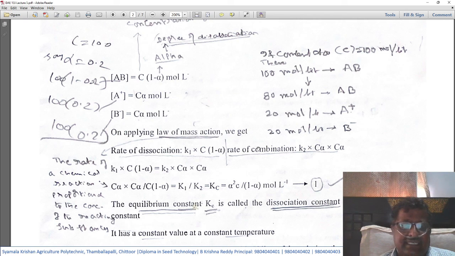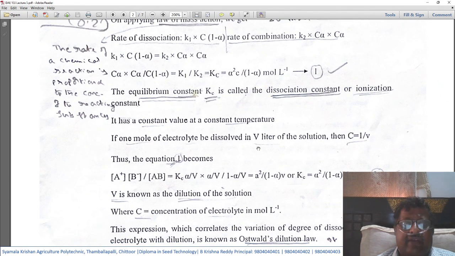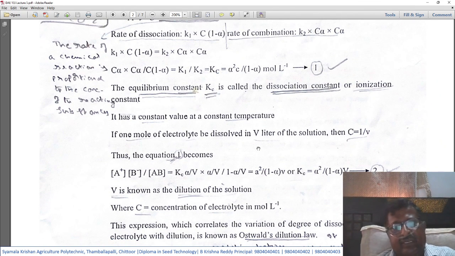This Kc is an equilibrium constant, and it is also called the dissociation constant or ionization constant. It has a constant value for a given substance at a constant temperature.